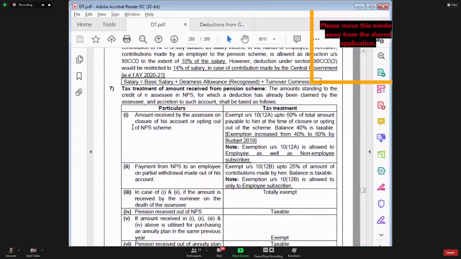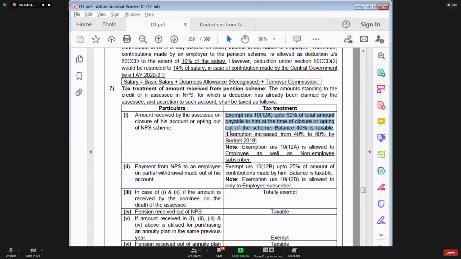See this. Amount received by the subscriber on closure of his account or opting out of the NPS scheme. Exemption is under section 10(12A) up to 60% of the total amount payable to him at the time of closure of the account. Balance 40% is taxable. This exemption was increased from 40% to 60% by Budget 2019.